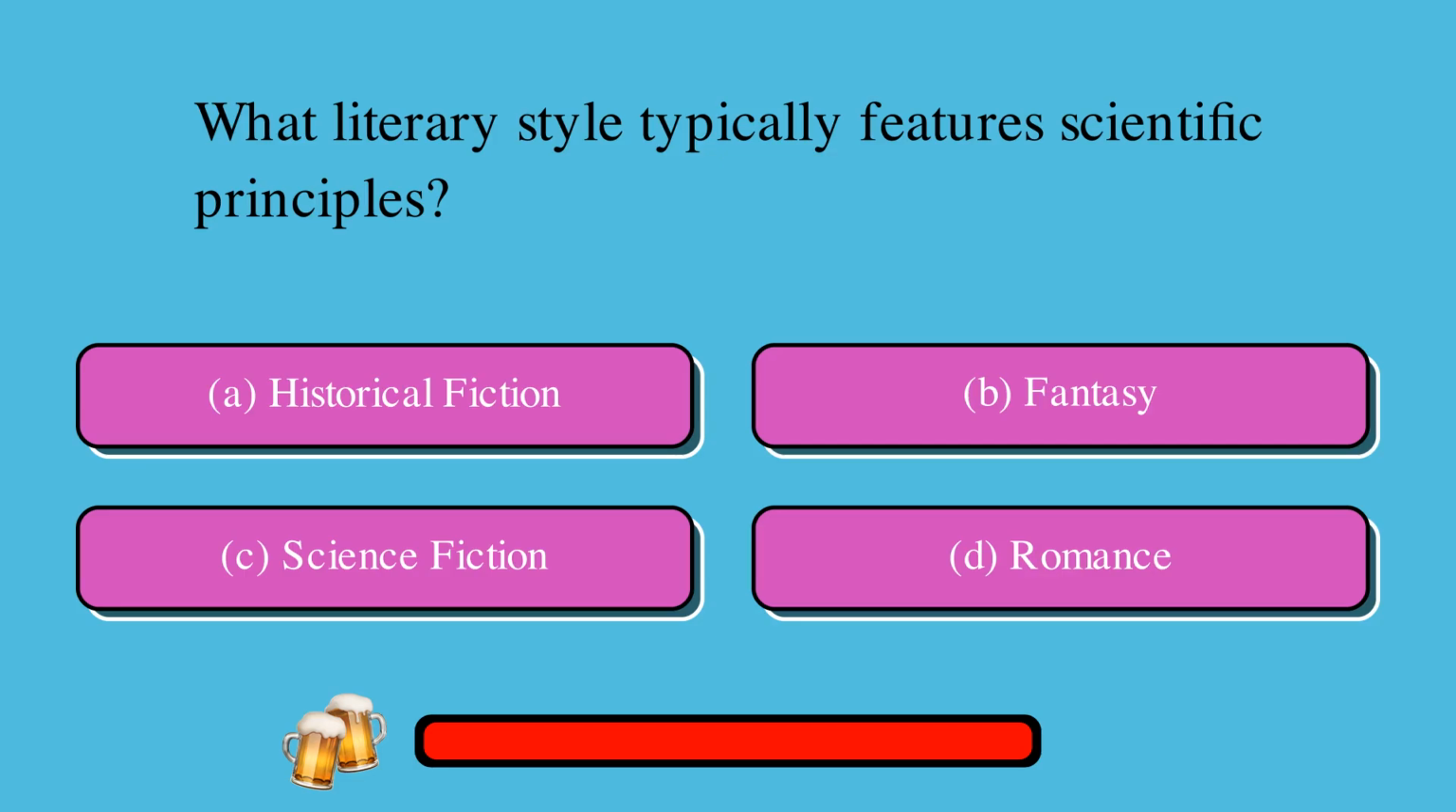What literary style typically features scientific principles? A. Historical fiction, or B. Fantasy, or C. Science fiction, or D. Romance? The correct answer is C. Science fiction.